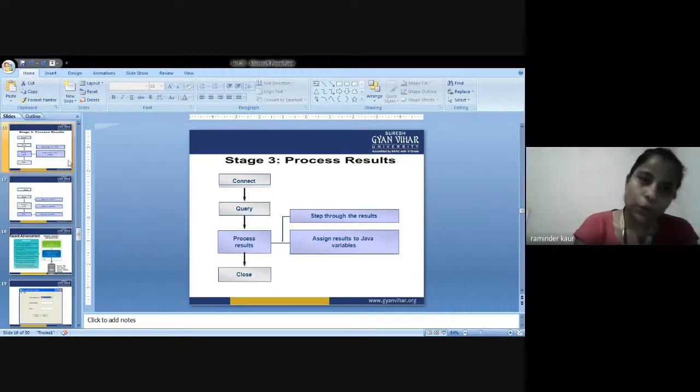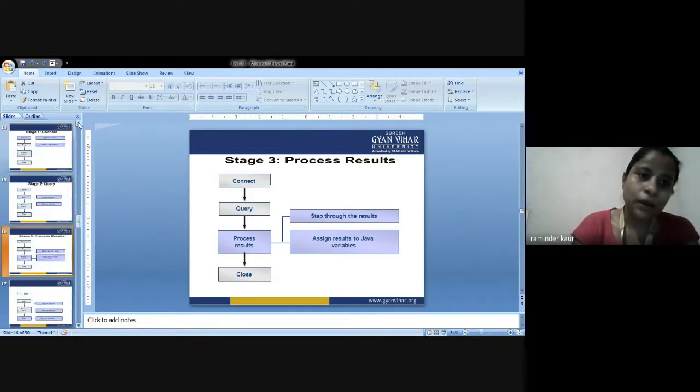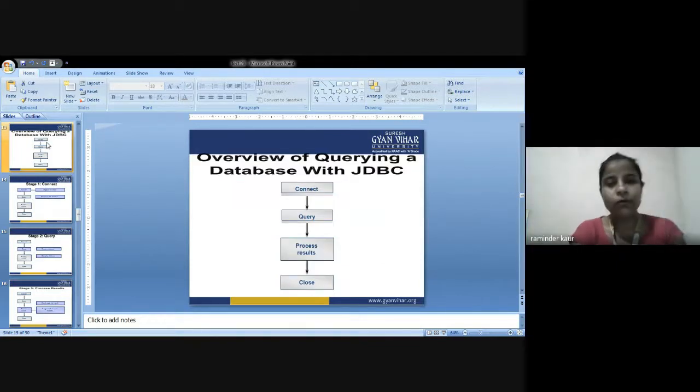So have a look at all the steps one by one again, because in this way things happen practically in JDBC. This is the overview, and each point has various sub points: connect, query, process result, close.